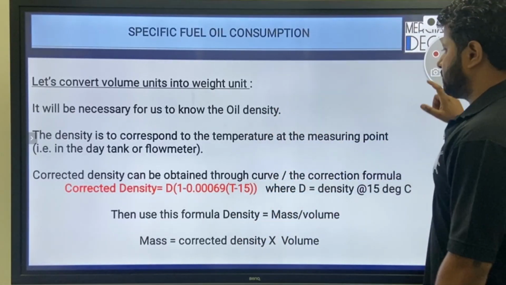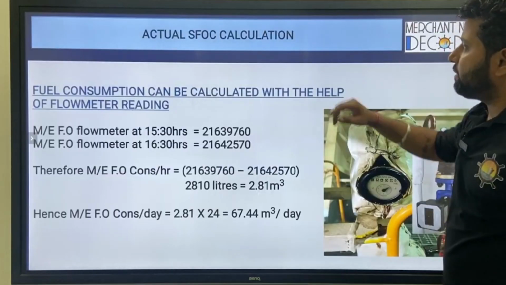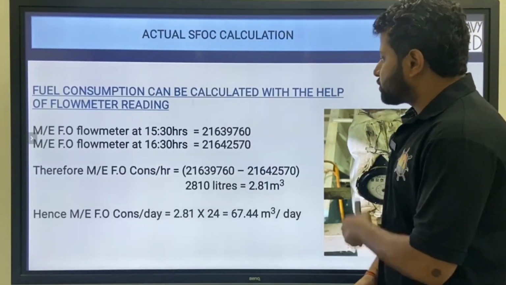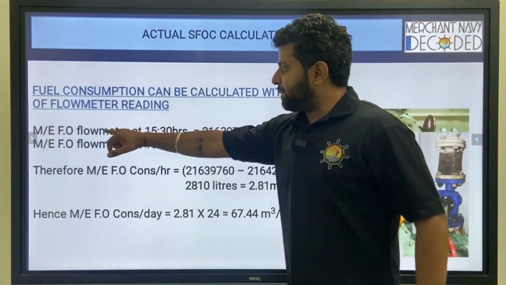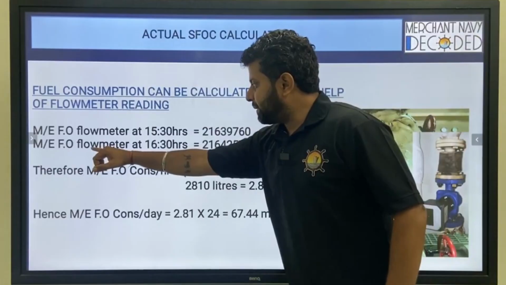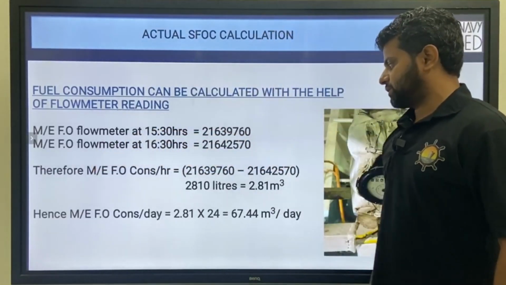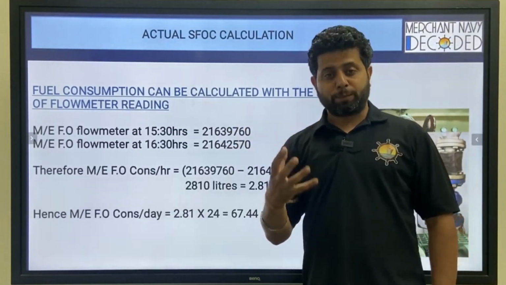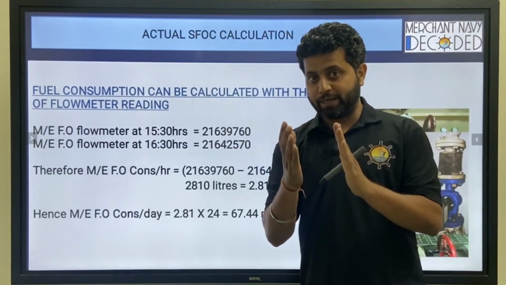Now let us not get into this, we'll get into the actual SFOC calculation and see where it stands. So what we did was, we got the main engine fuel oil flow meter reading at 1530 hours, and we got the main engine fuel oil flow meter reading at 1630 hours. This is the actual flow meter reading from one of the ships, because I used to take this and write it, I made these notes.